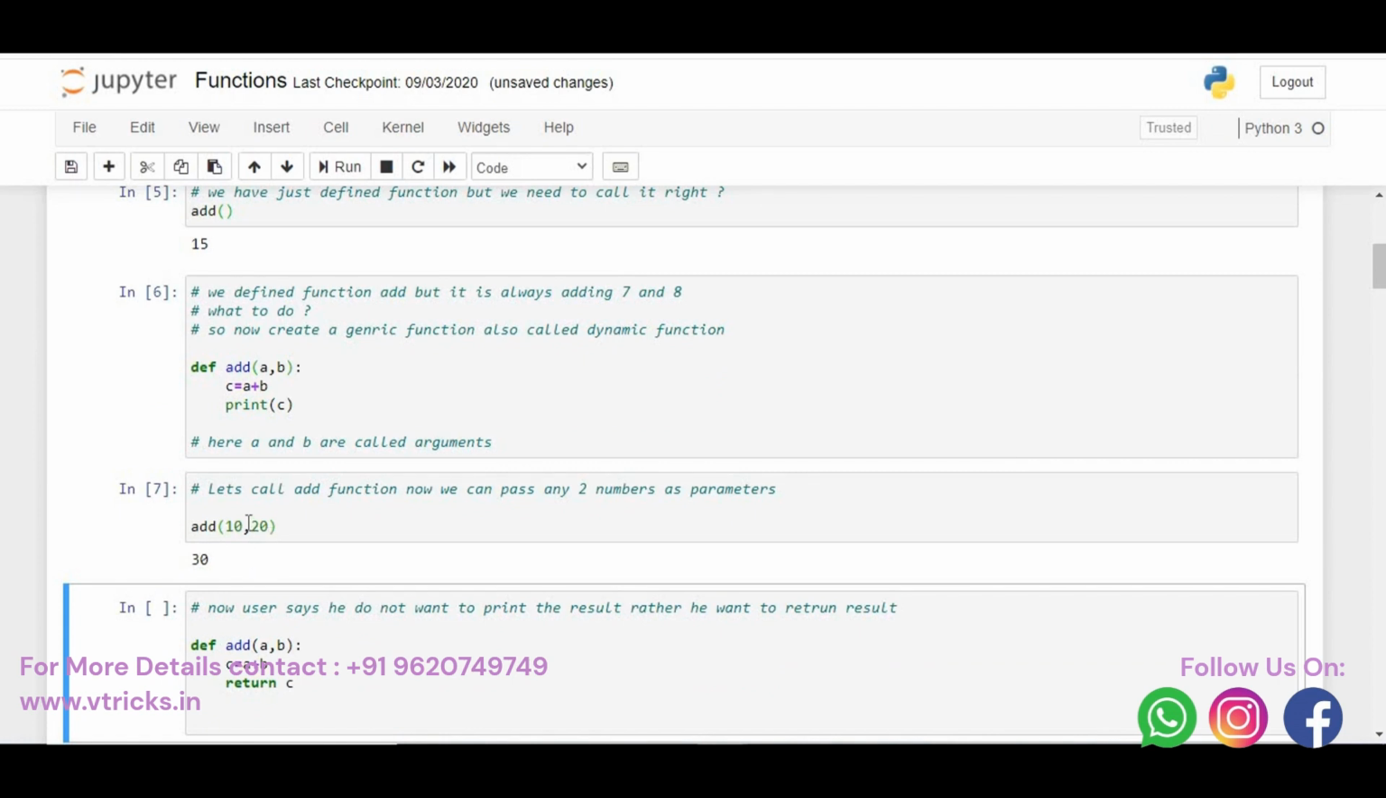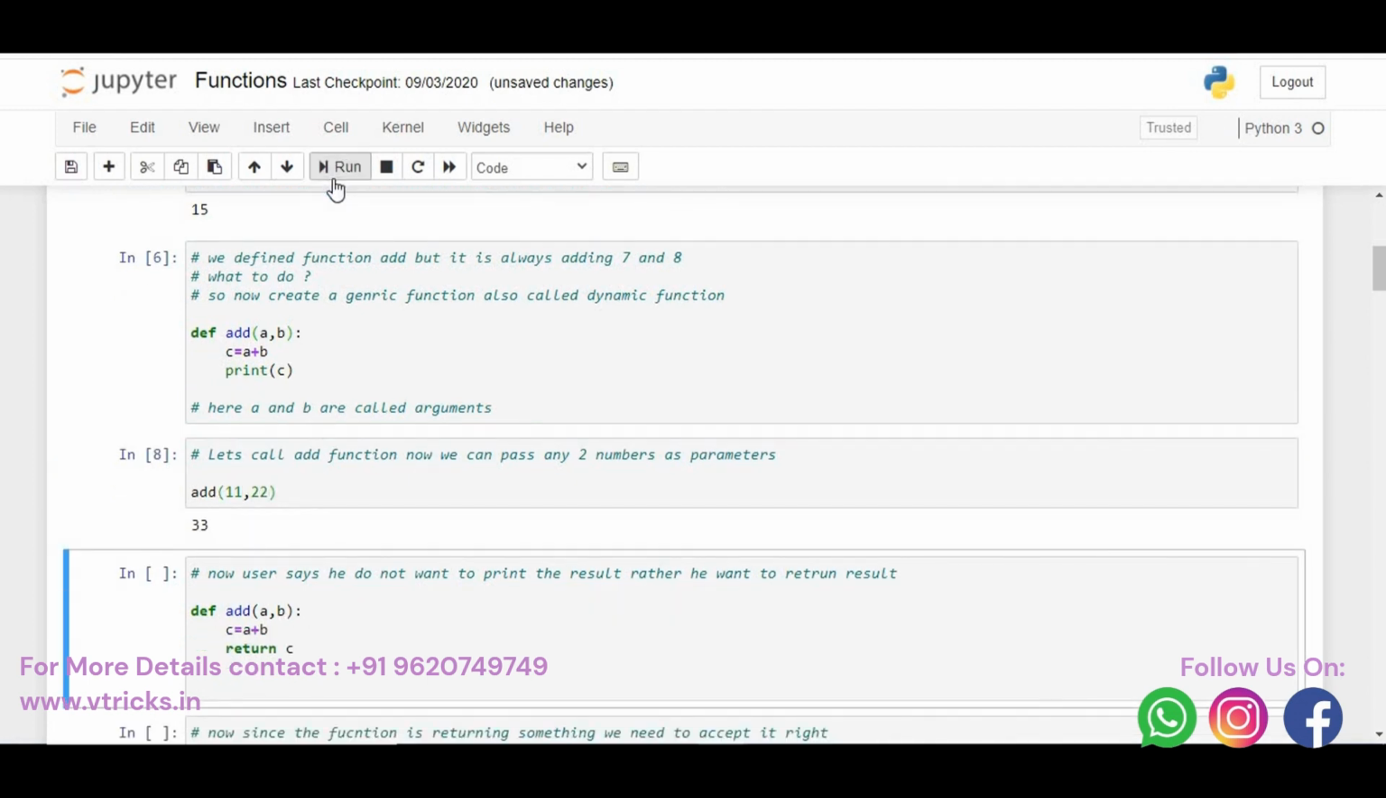Now when I add 10, 20, you must be getting output as 30. Now you are very flexible. If you want to give the numbers as 11 and 22, yes, you can give. You can add any numbers for this matter. I'll just do this. We're getting output as 33.